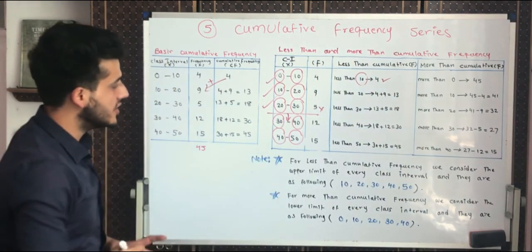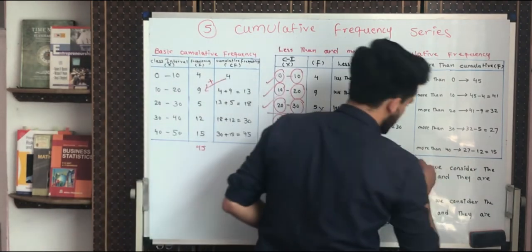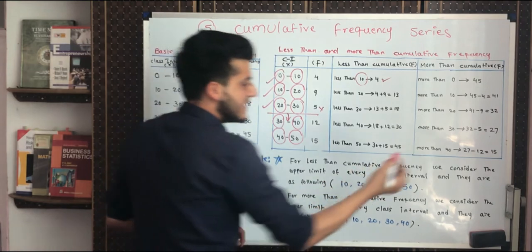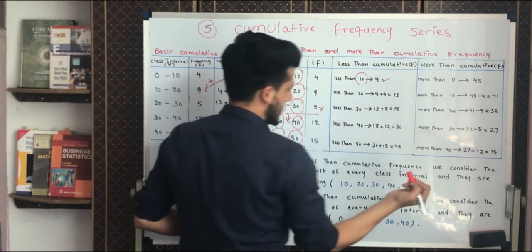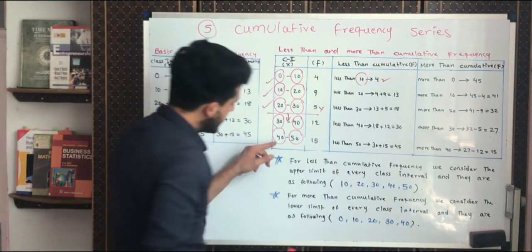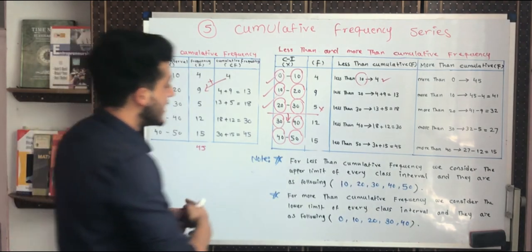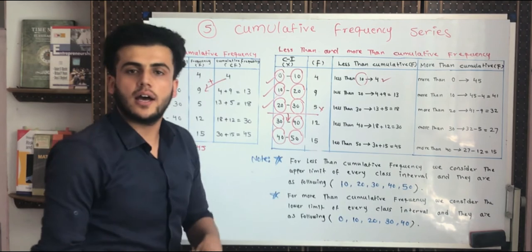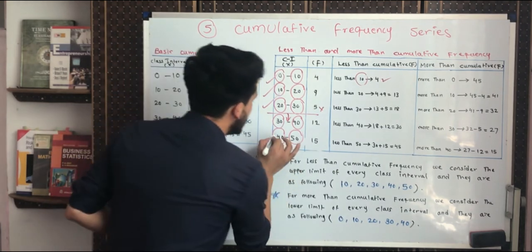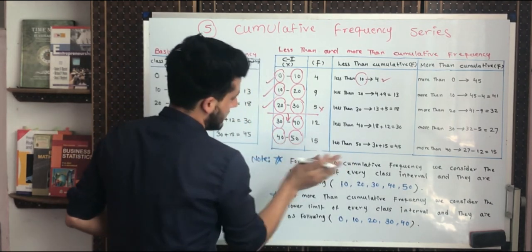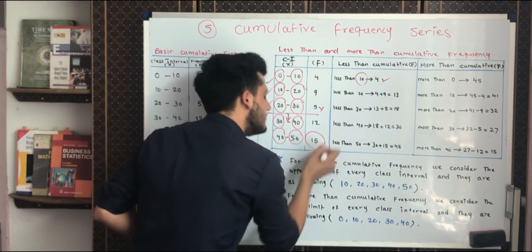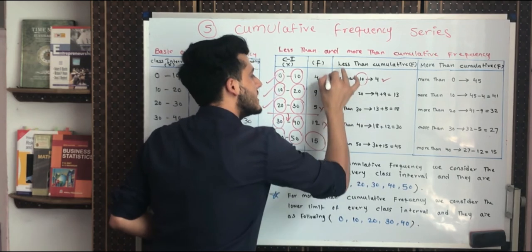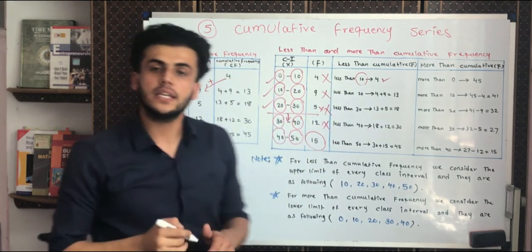And the last part is more than 40. More than 40 would be 27, because 27 is the result, minus 12. Here it means that you have to exclude all of the upper intervals. Why? Because only we need more than 40. When we say more than 40, only 15 will be there. This will be excluded, this will be excluded, this will be excluded, and this also will be excluded.